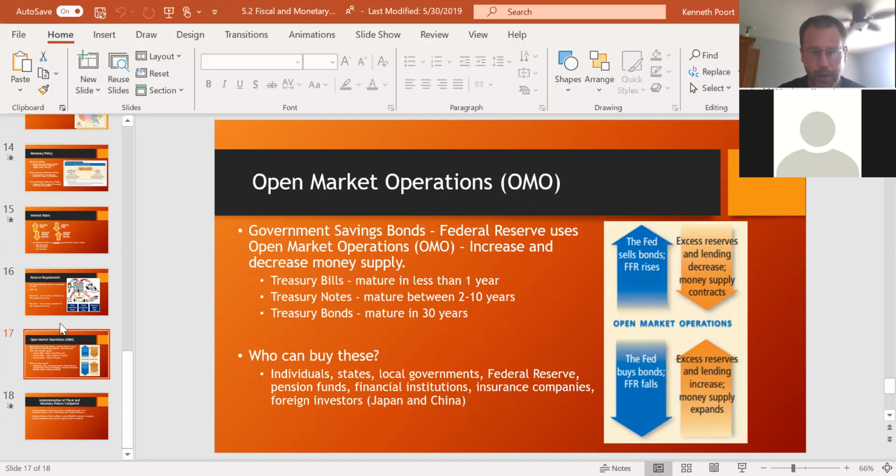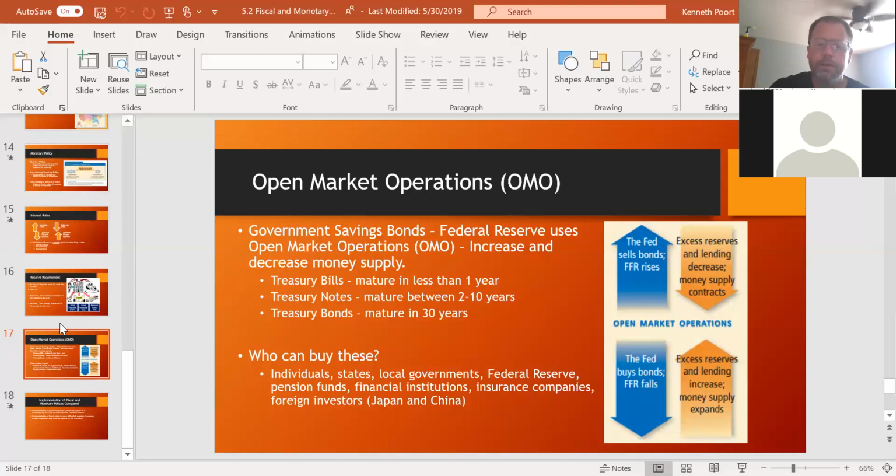So this is a way that the Federal Reserve tries to increase or decrease our economy, by either encouraging people to buy these bonds, or at times getting money out of the system. Hey, come buy treasury bonds. We're going to increase our interest rates on these things to encourage people to put money into them, because that takes money out of the system. If the money's not in the system, you and I can't spend it. So that's a way they can slow the economy down. And at other times, they're going to encourage people, hey, cash in your bonds right now, cash in your treasury bills right now. That's going to put money back out in the system, because if I cash in my bond, I get my money back, and now I can go spend it on something else.